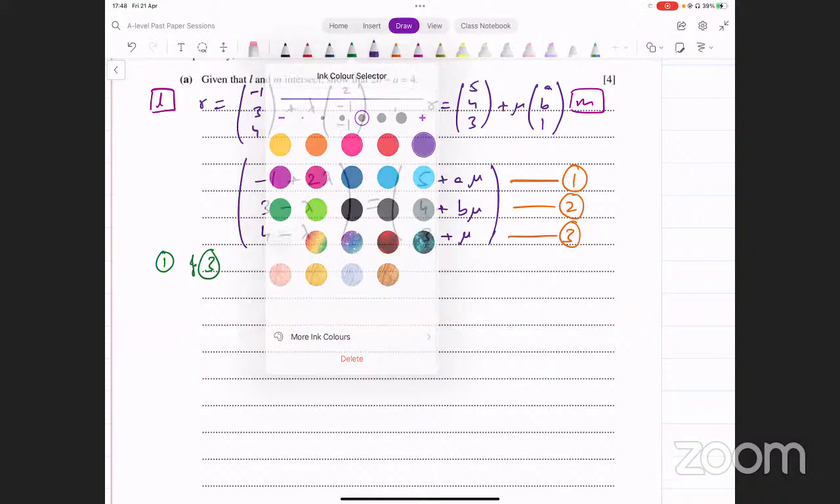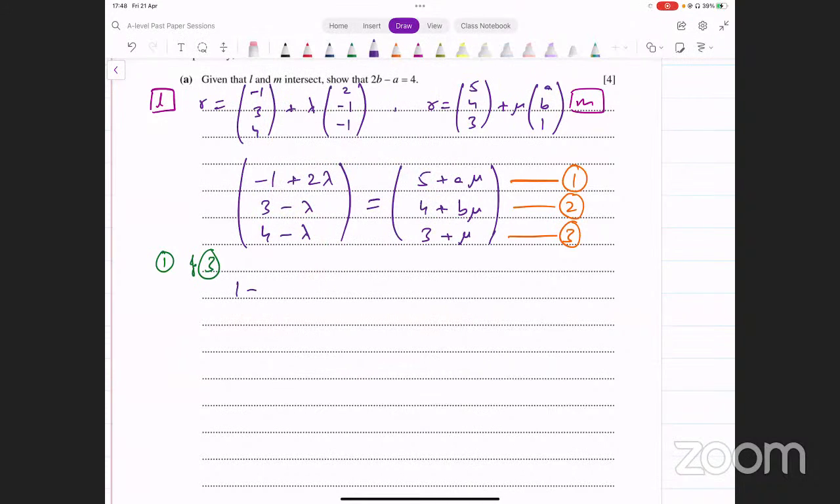Okay. Now, if I take 1 and 3, let's see what I get from that. 1 plus 2 lambda equals 5 plus a times mu. That's one equation. The other one is 4 minus lambda equals 3 plus mu. We have to solve these simultaneously and find the values of lambda and mu. Now, how do we do that? We can make lambda or mu the subject from one equation, that's one possibility, and input it in the other. If we make mu the subject, let's say, what do we get?